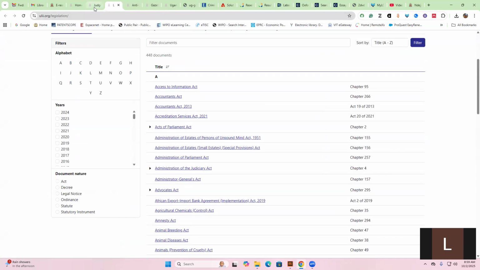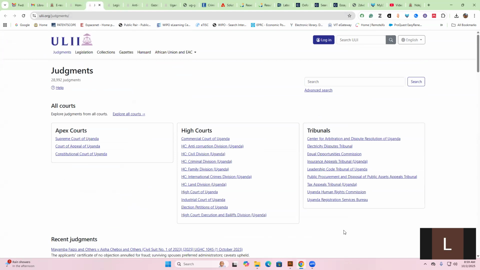Then if you want to look at the judgments, there are judgments from the Commercial Court and from the High Court, and the High Court is divided. It has different divisions. You need to go to the Anti-Corruption Division, Civil Division, Criminal Division, Family Division, International Crimes Division, Land Division, General High Court, there's the Industrial Court, election petition, executioners and bailiffs. Then we also have different tribunals.